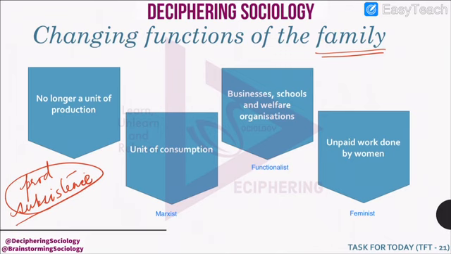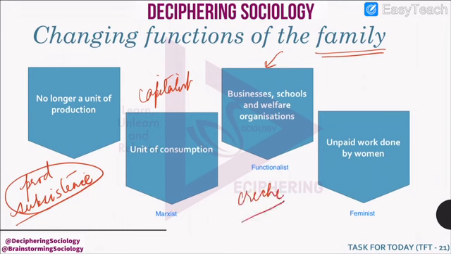As the Marxist perspective says, in a capitalist society, the role of a family is to consume and thus ensure profit to the bourgeoisie. Similarly, the functionalist perspective says that now there has been a structural differentiation, and the role of the family has been taken over by businesses, schools, and welfare organizations like creche facilities.